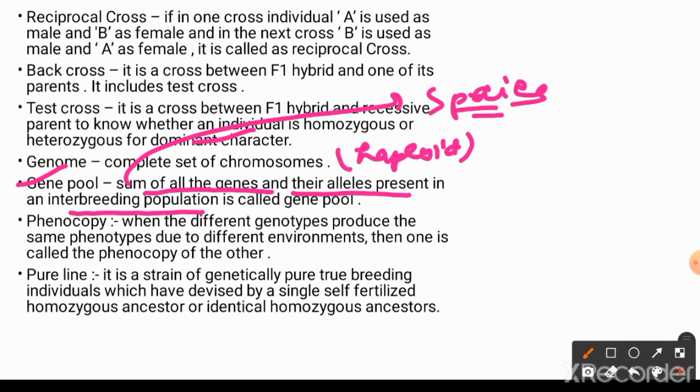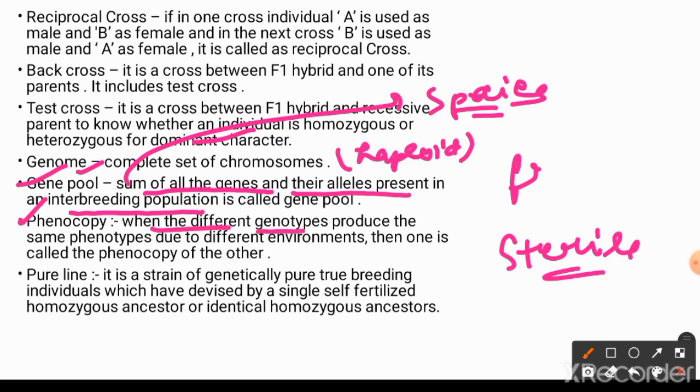That is why we are aware that species are interbreeding populations. But if two species like lion and tiger reproduce, they are not going to produce fertile offspring, they will produce sterile offspring, so they are different species. So the gene pool is the total number of genes present in a particular species.